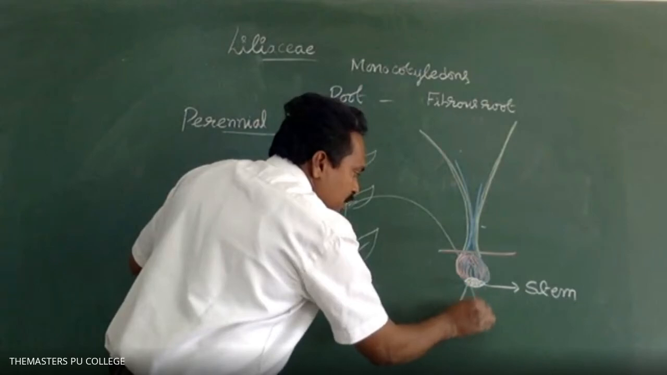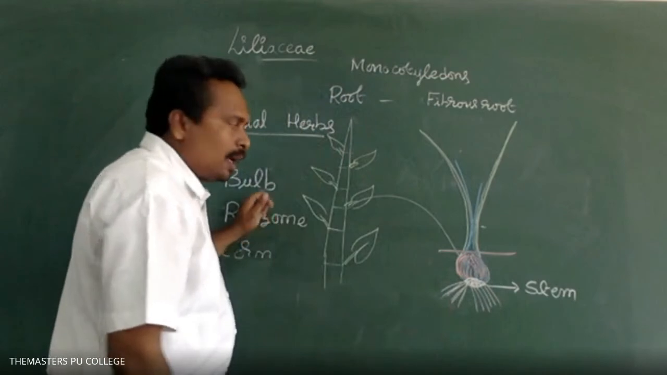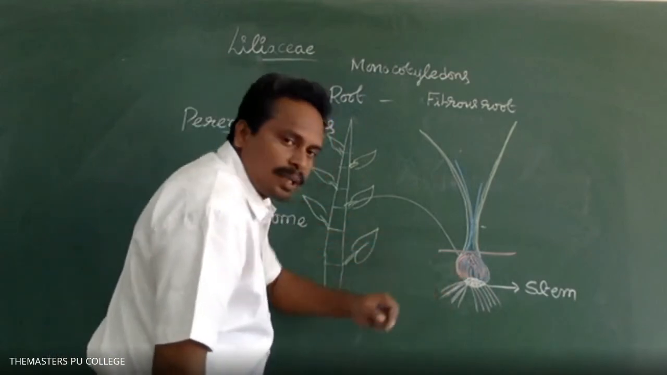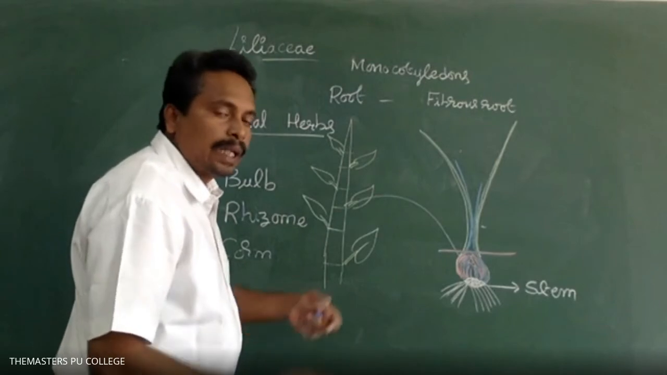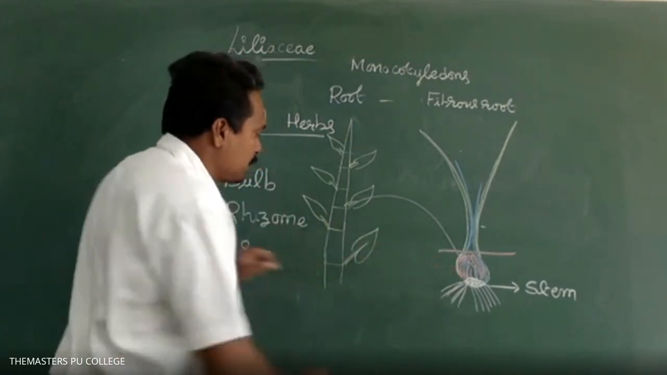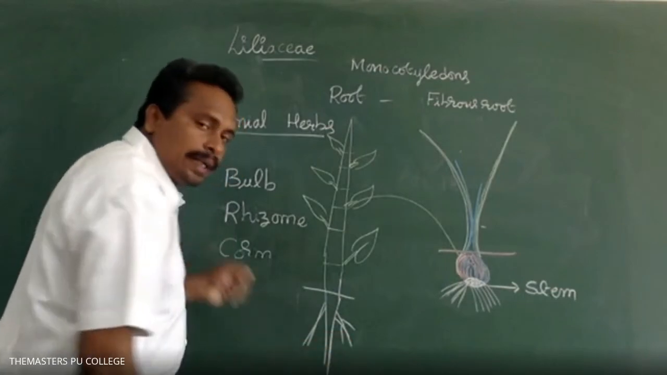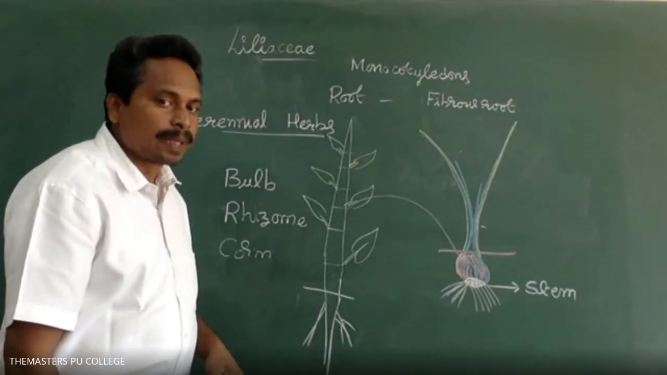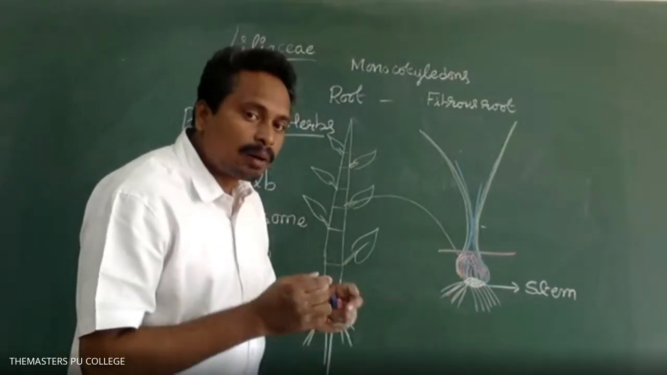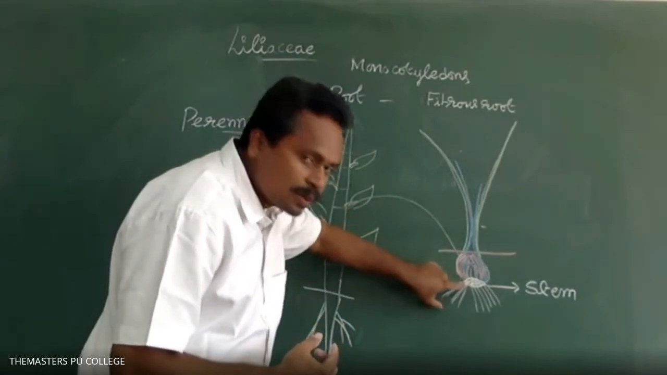The lower side of the stem forms the root system. The leaves are very close to the root system. Whereas in mango, tamarind, neem, and coconut plants, the leaves are very far from the root system. In onion, garlic, and lily, the leaves are close to the root system.